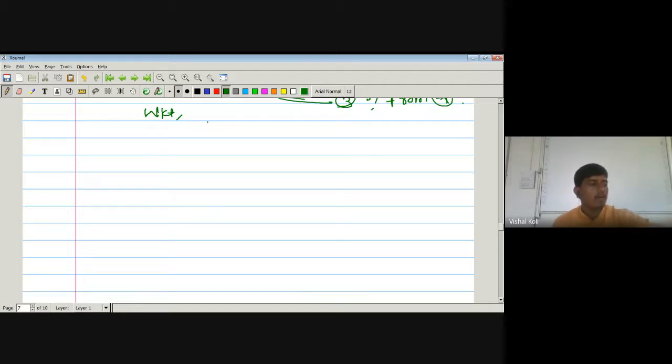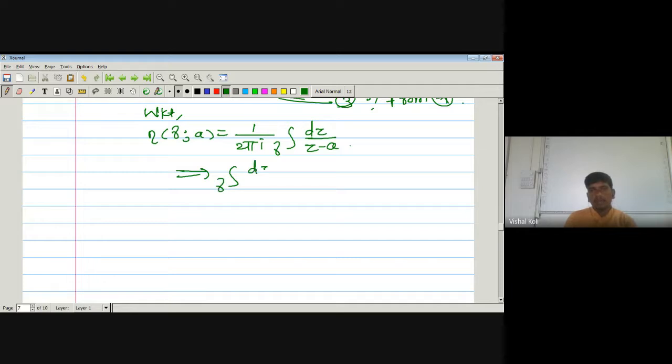It is nothing but 1 upon 2 pi i integration over the curve gamma dz upon z minus a. That one is nothing but the index of a curve gamma with respect to a point a. So integration over the curve gamma dz upon z minus a is nothing but 2 pi i times the index of a curve gamma with respect to a point a. Let us take this one as a double star. Now use this double star in equation 3.